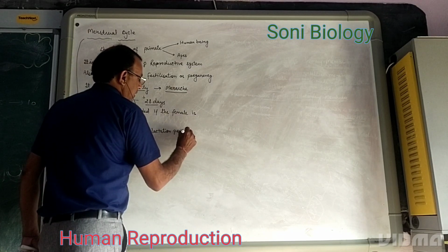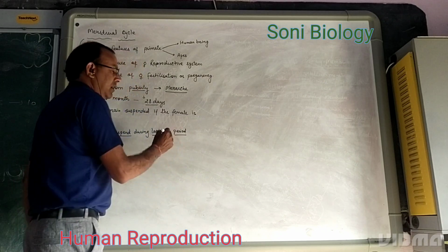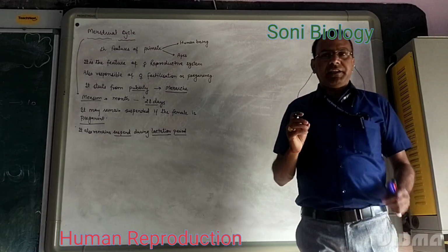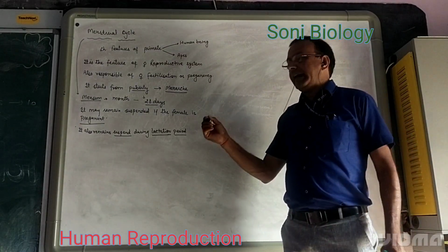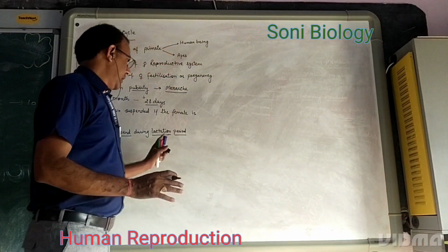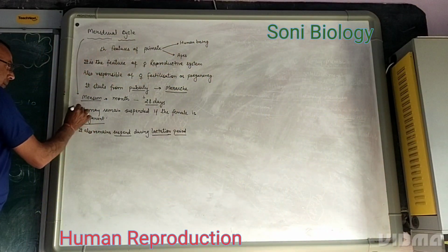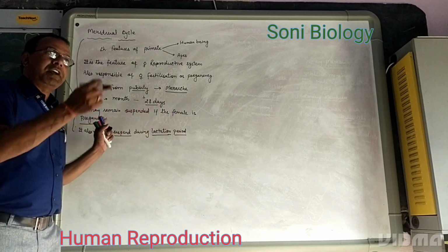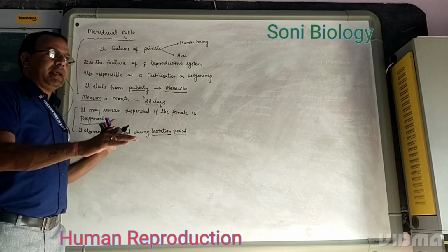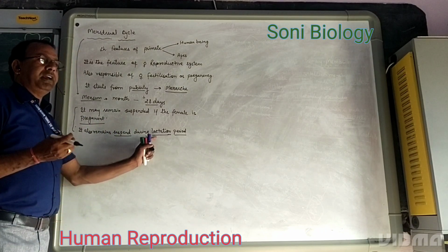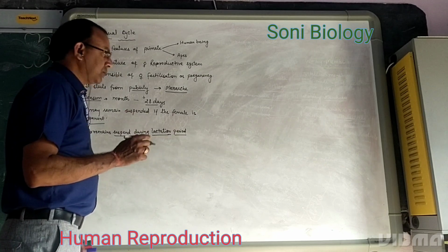If a female breastfeeds her baby, that is called lactational amenorrhea, and during lactational amenorrhea there is no possibility of release of an egg. So the menstruation cycle may be suspended in two conditions: if the female is already pregnant, or during the lactation period.